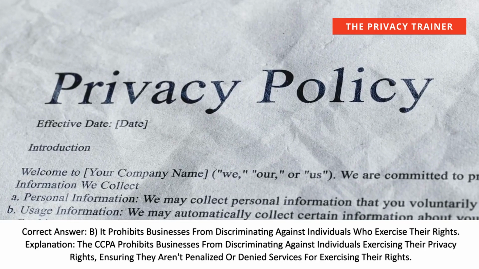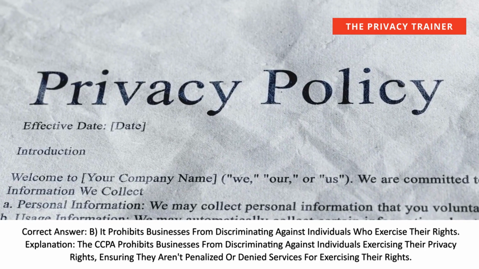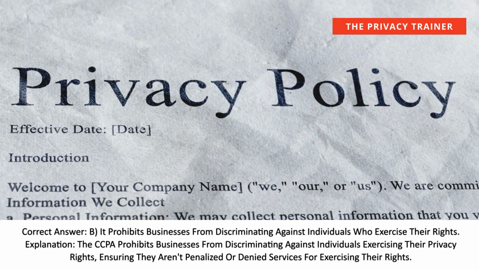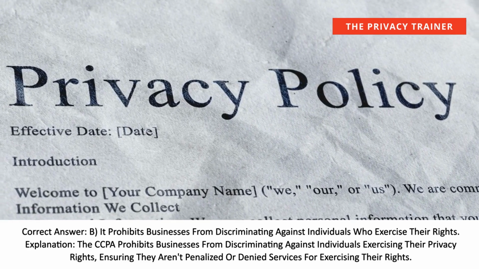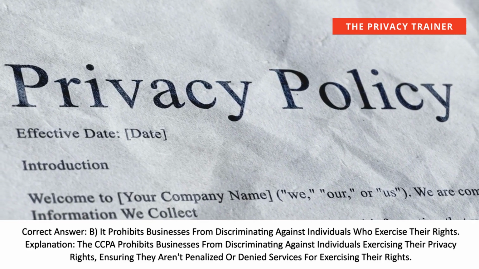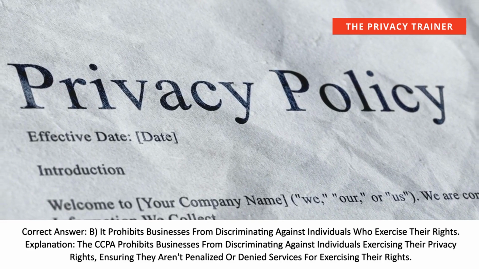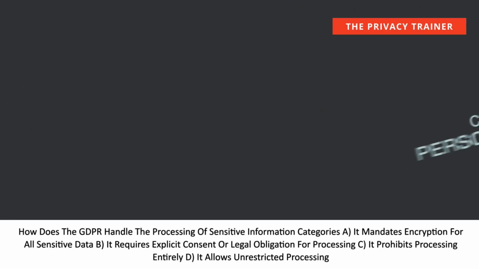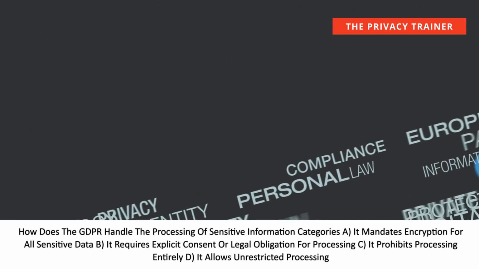Correct answer. B. It prohibits businesses from discriminating against individuals who exercise their rights. Explanation. The CCPA prohibits businesses from discriminating against individuals exercising their privacy rights, ensuring they aren't penalized or denied services for exercising their rights. How does the GDPR handle the processing of sensitive information categories?